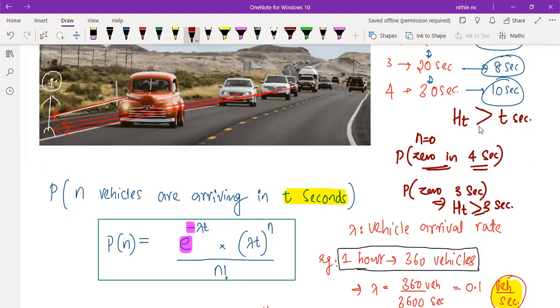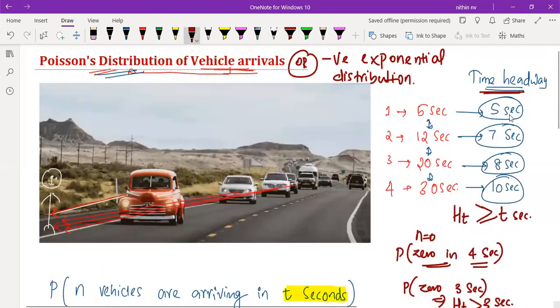Like that also we can say, within 3 seconds, whether they have reached or not. No, the first vehicle has taken 5 seconds. Within 3 seconds it has not reached. All the vehicles have taken 5 seconds or more. Right or not?